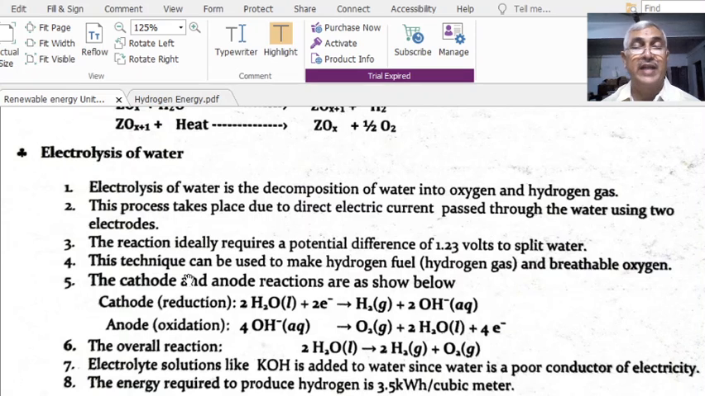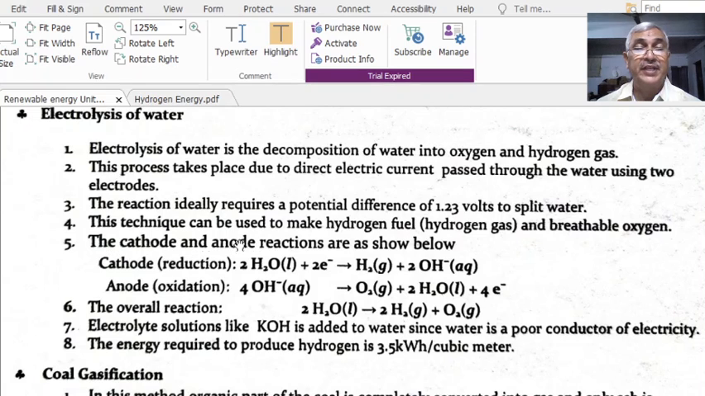The reaction ideally requires a potential difference of 1.23 volts to split the water. That is the amount of potential actually required to divide the hydrogen and oxygen from water: 1.23 volts. This technique can be used to make hydrogen fuel, hydrogen gas, and breathable oxygen. In this one also you are getting breathable oxygen. That's why this is also one of the very interesting methods.